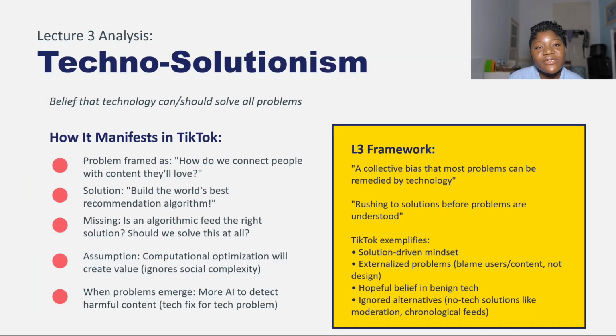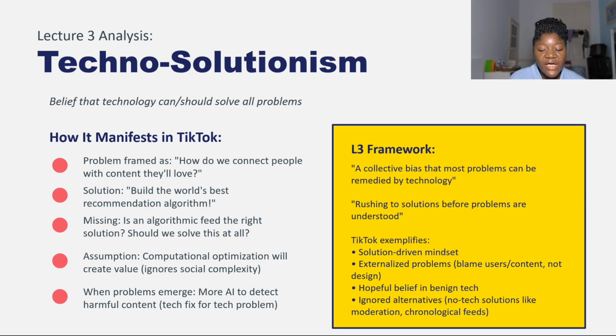The third thing we're going to look at here is techno-solutionism. How exactly does this manifest in TikTok? The problem is framed as: we need to connect people with content that they love. The solution is to build the world's best recommendation algorithm. However, what is missing is the question of: is the algorithm actually going to solve this problem? Should this problem actually be solved at all? The assumption is that if we maximize computation, we will create value, and this ignores societal complexity.